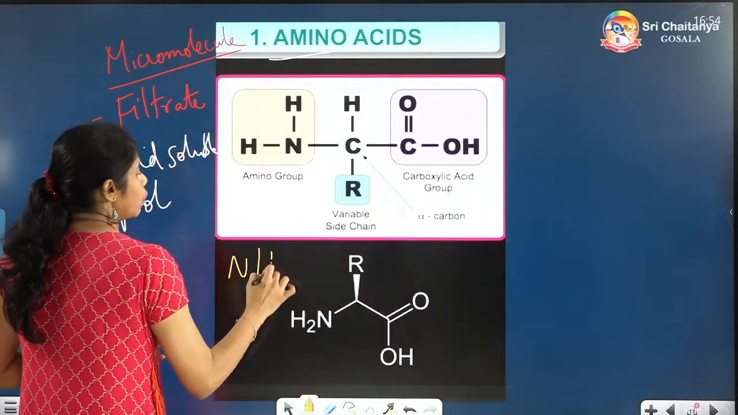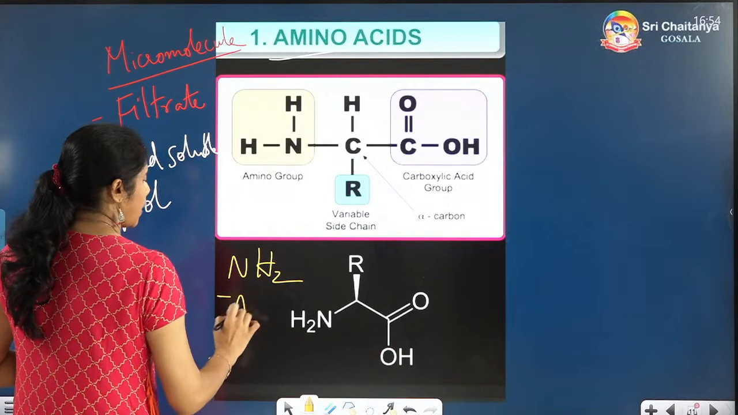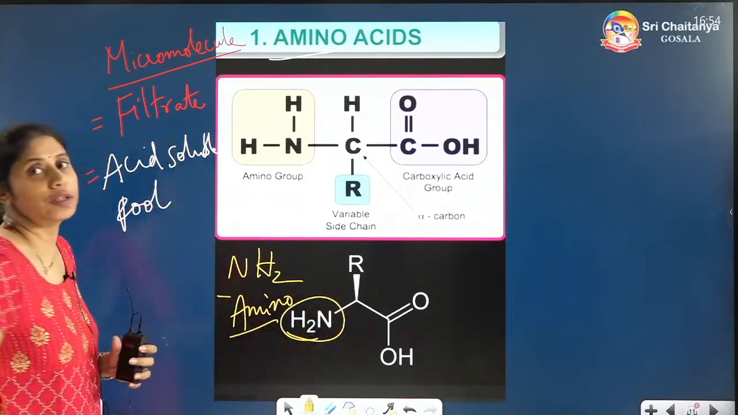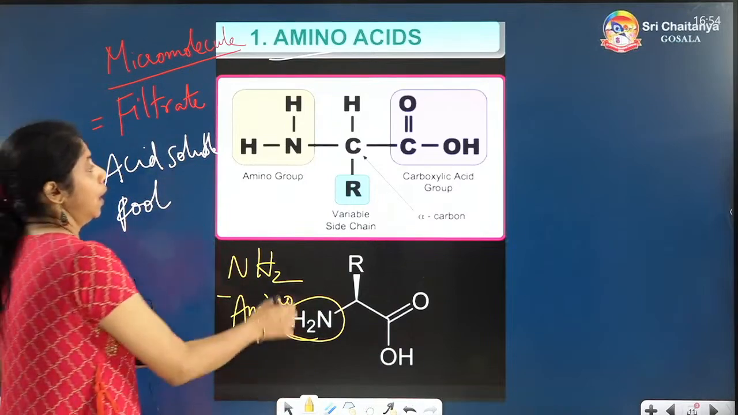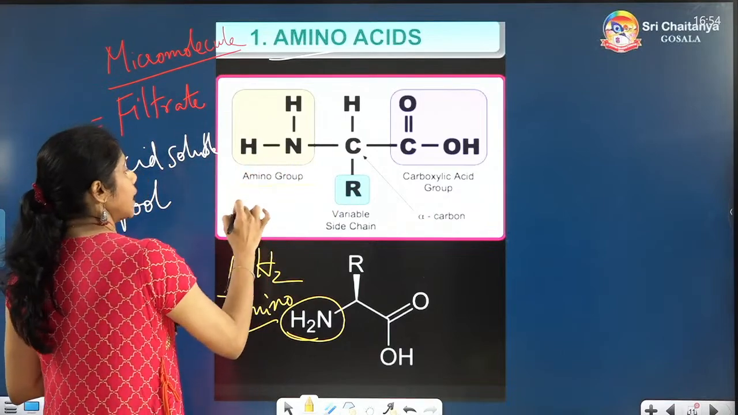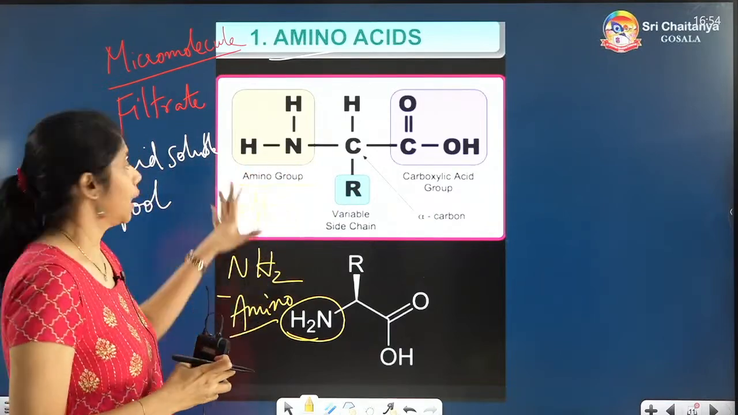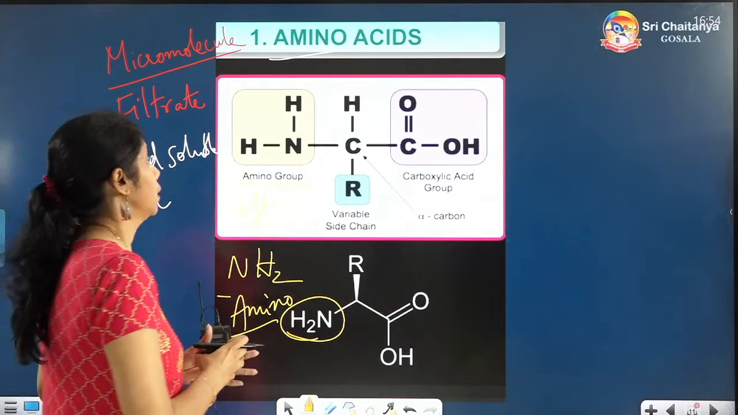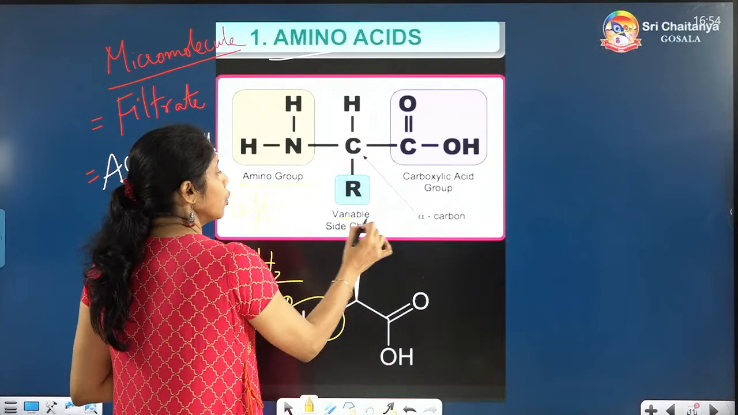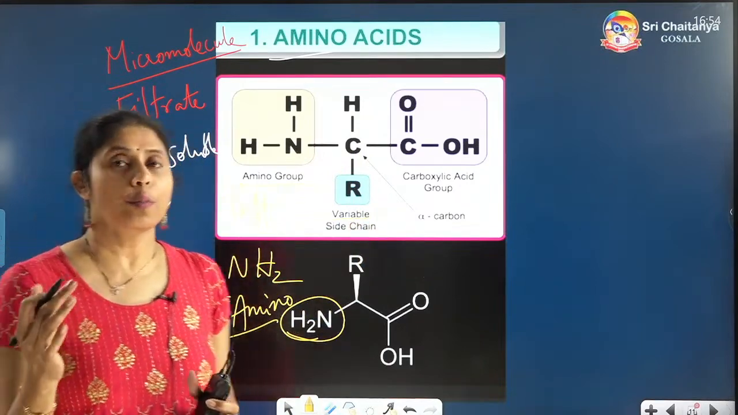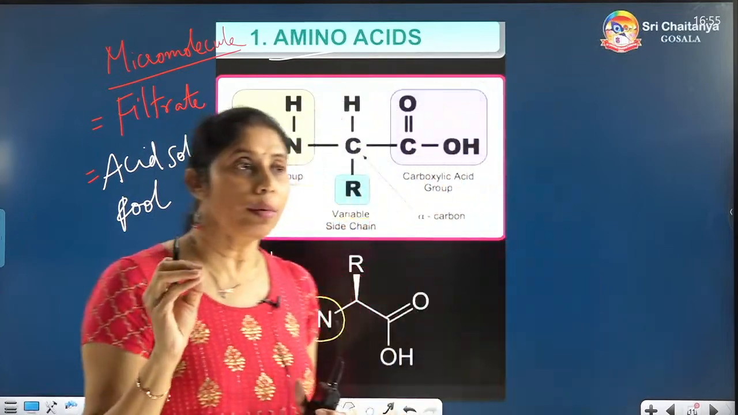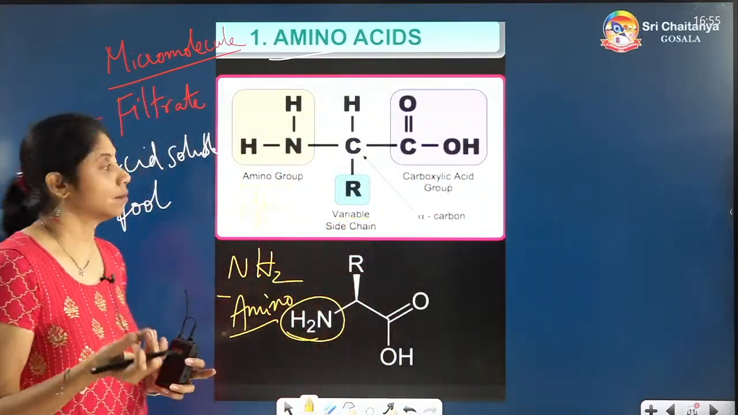This is the amino group. NH2 is called as amino group. You can see here NH2 is there, amino group. And this amino group will be always there on the left hand side. And this is the central carbon, H is there, and down variable group is there. Variable group means which can be changed.